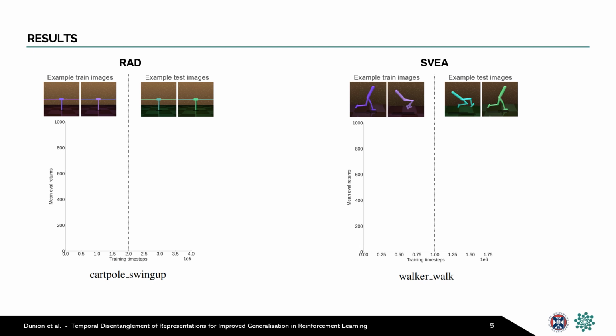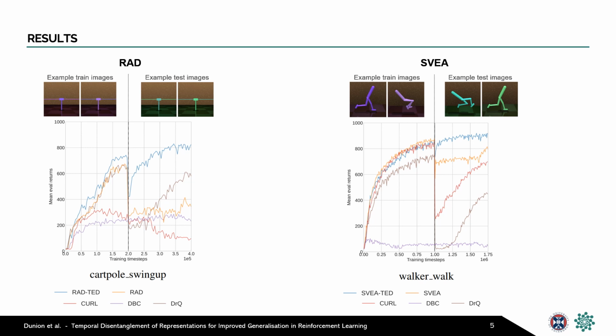Here we show the results for RAD and SPHERE as two different examples of base algorithms using the TED loss on the DeepMind control suite. The paper also contains results on more tasks and base algorithms. Our results show that TED, in blue, consistently improves the generalisation of the base RL algorithm in orange in all tasks, as well as outperforming state-of-the-art baselines.